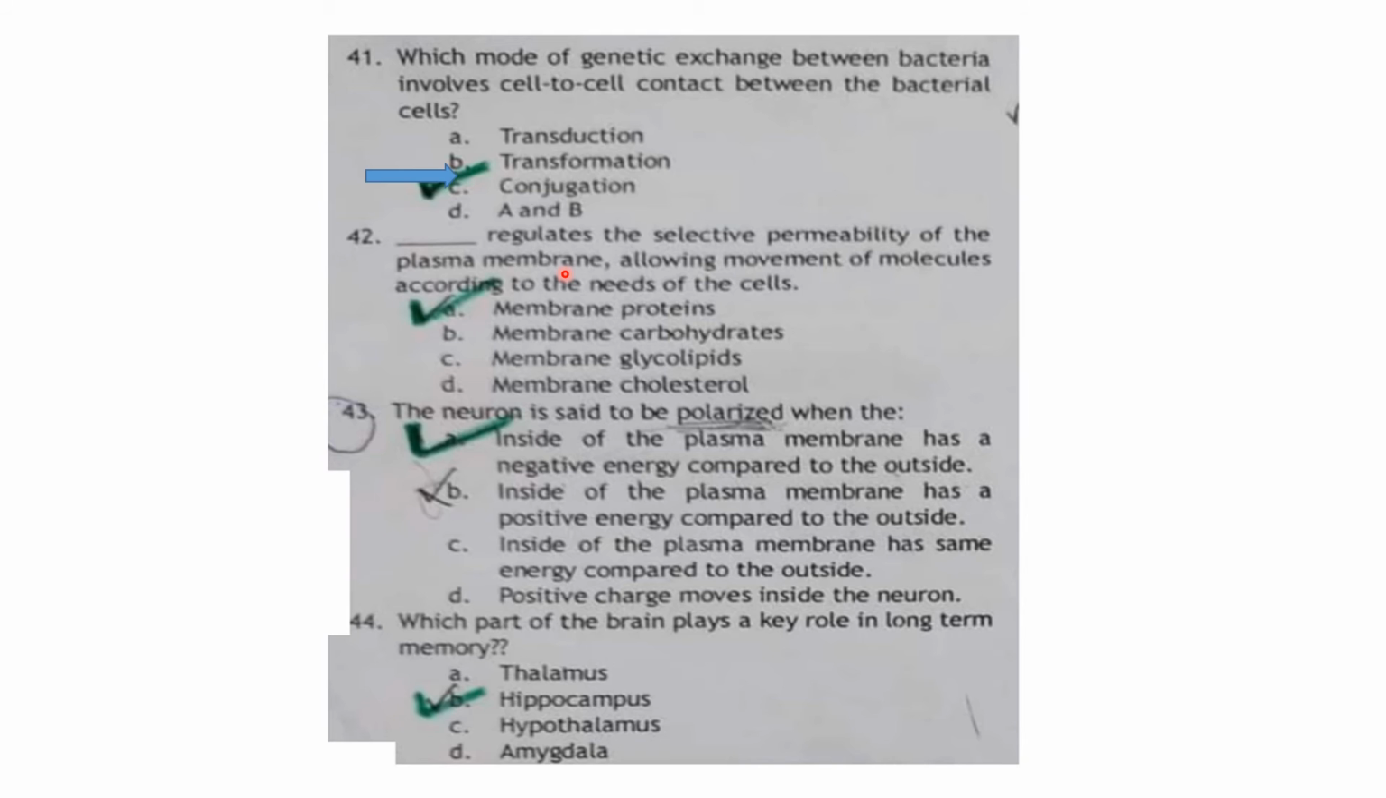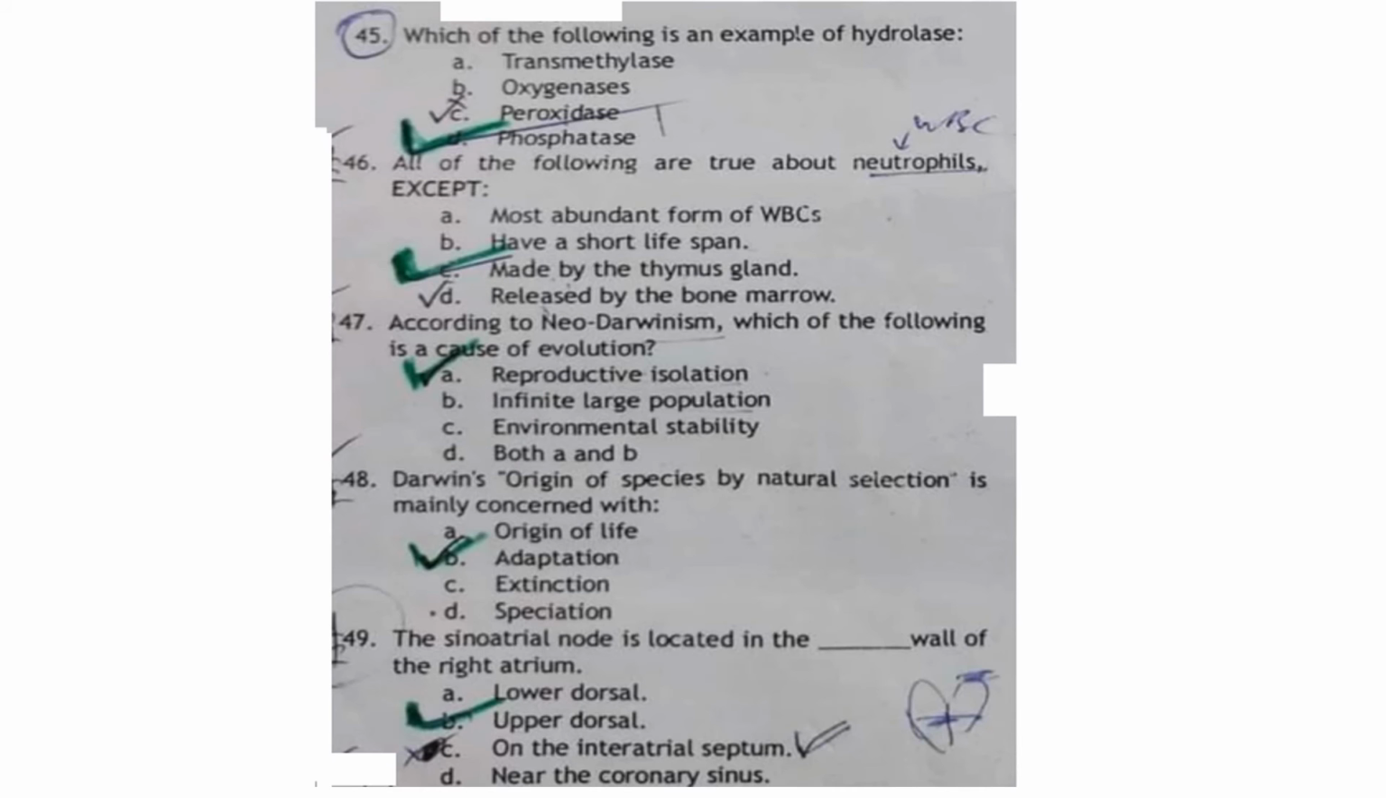MCQs है. Dash mediates the selective permeability of the plasma membrane, allowing movement of the molecules according to the needs of the cell. तो membrane protein इसका आंसर है. The neuron is said to be polarized when inside of the plasma membrane has negative charge compared to the outside. Which part of the brain play a key role in the long-term memory? So hippocampus play an important role in the long-term memory. Which are the following example of hydrolase? तो इनमें phosphatase जो है, sorry, phosphatase is the best answer.